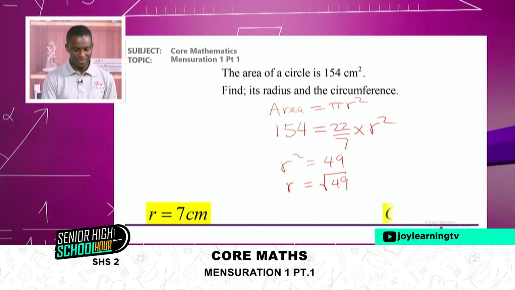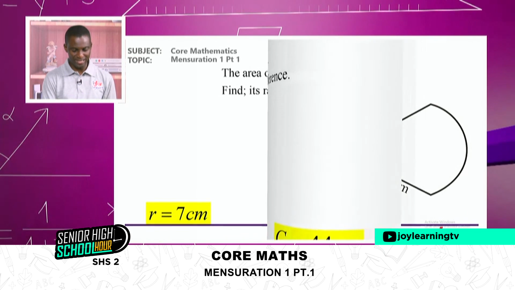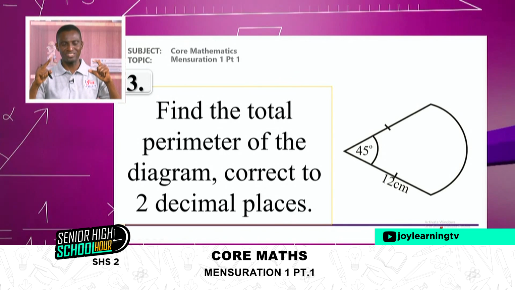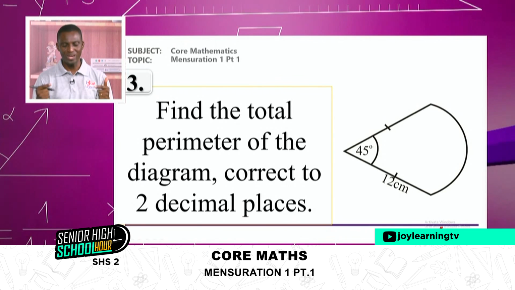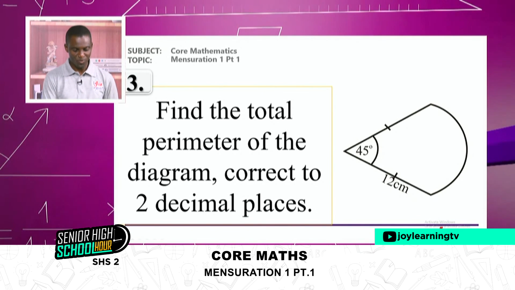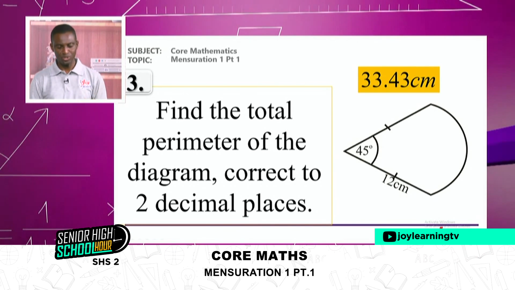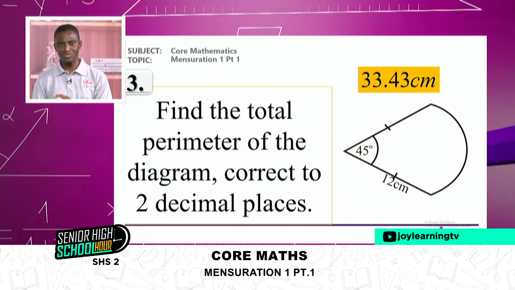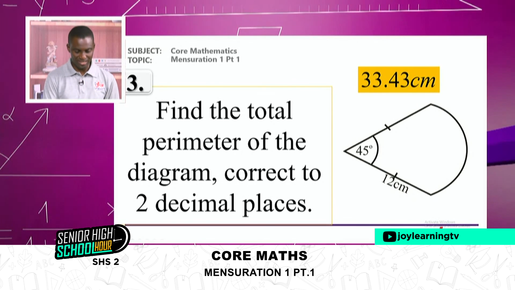Good. Right, so I'm almost ending my lesson for today. I want to give you the questions, take screenshots, I'll give you the answer, work it out, and check whether your answer is right. So, question number 3, you have to find the total perimeter of a sector. After quoting the formula, you substitute the values, and you get this answer.